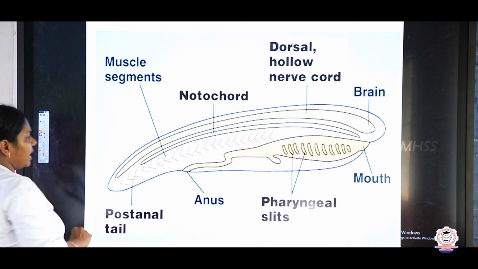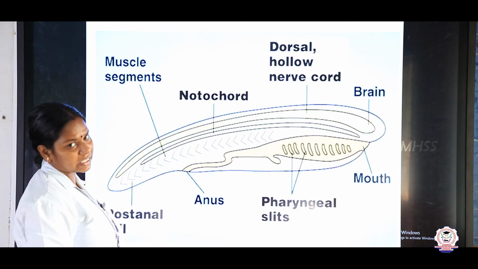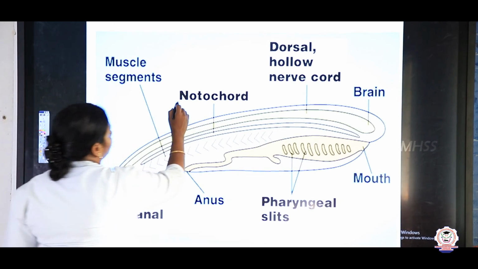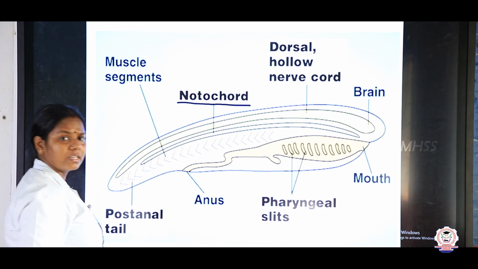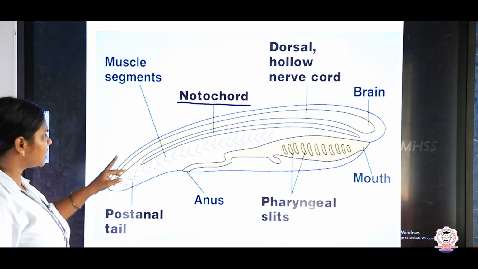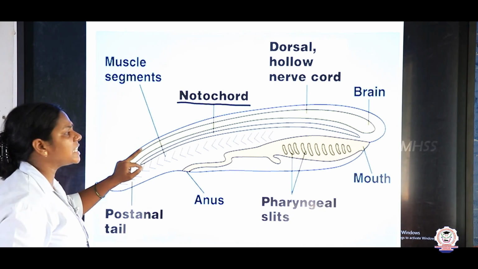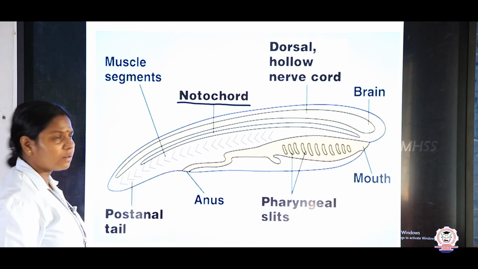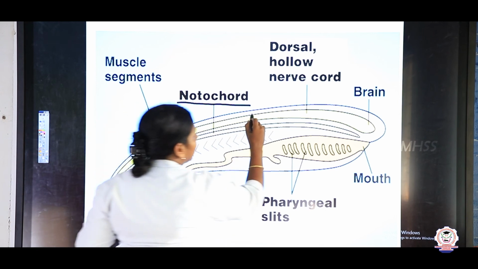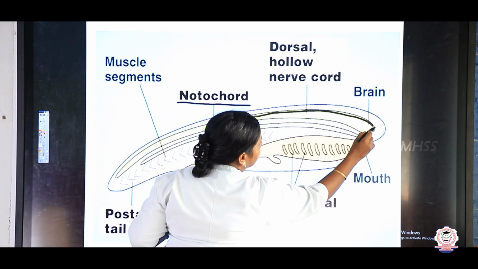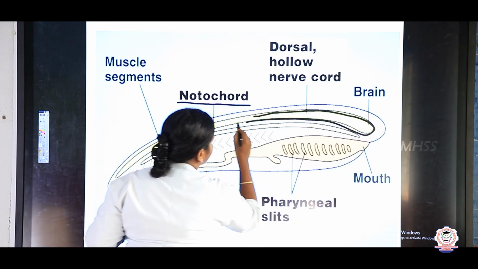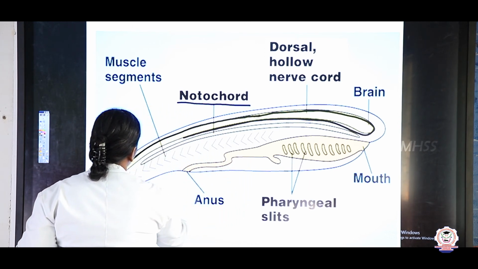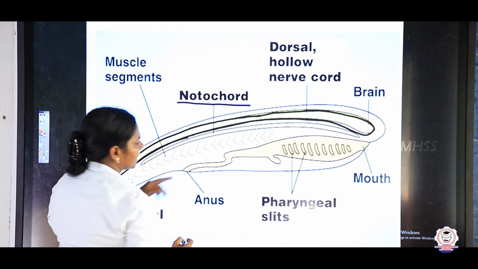So this is an image to show you all the characteristics of the chordates. The first one we discussed is the notochord. What is the notochord, children? Right, Mudugelumbu we say. The notochord is present between the nerve cord and the alimentary canal. What is a nerve cord? Here it is, the nerve cord, the nervous system. And here what is present?